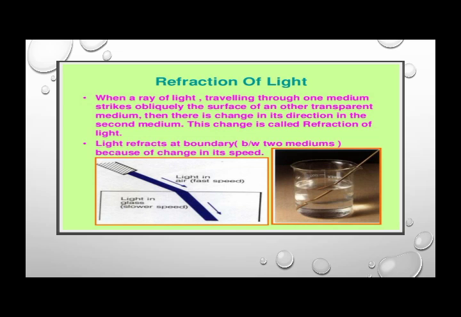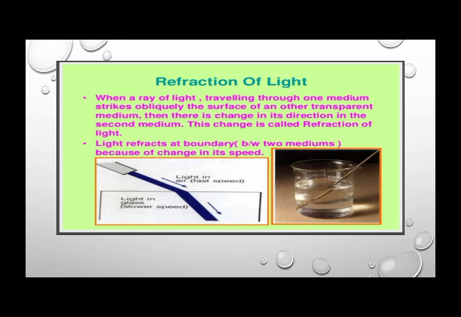Like when the light is traveling in air and enters into water, it always changes its direction a little bit, not very much but a little. So that change of angle, that change of position is called refraction of light.